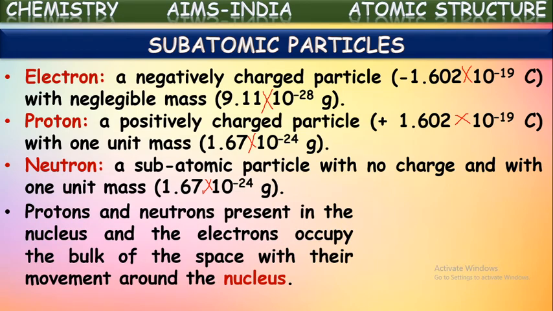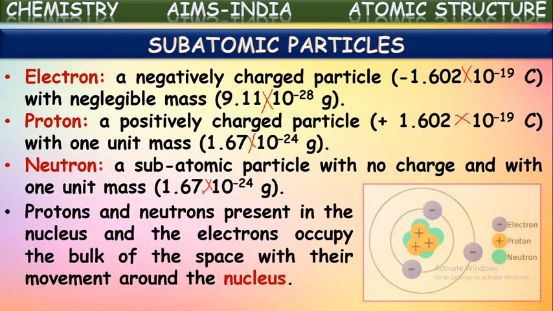Protons and neutrons are present in the nucleus, and the electrons occupy the bulk of the space with their movement around the nucleus. Yes, protons and neutrons are concentrated at the center, in a very small part. The size of the nucleus is very small compared to the total size of the atom.